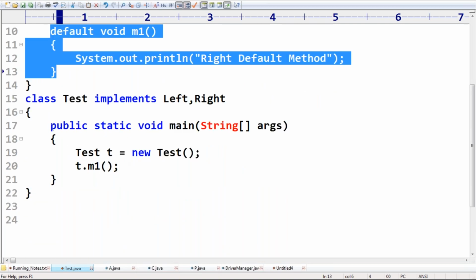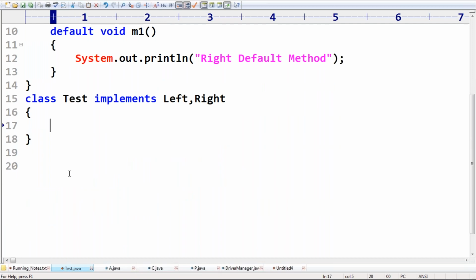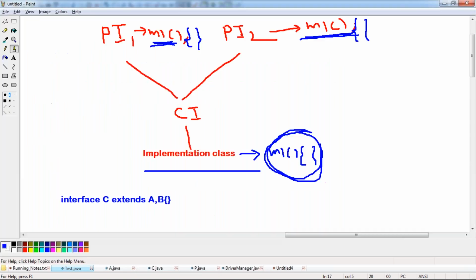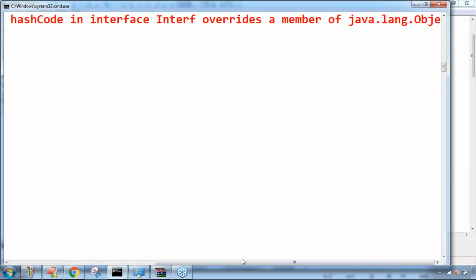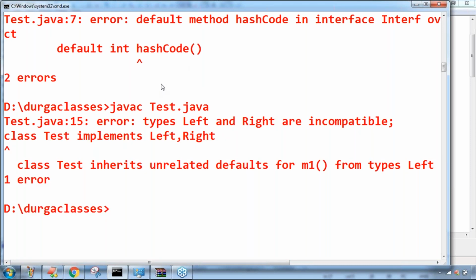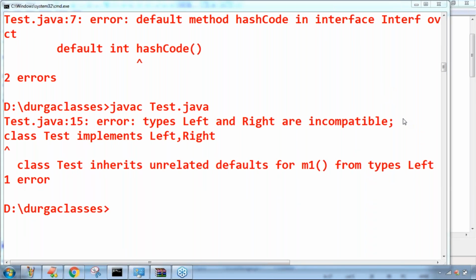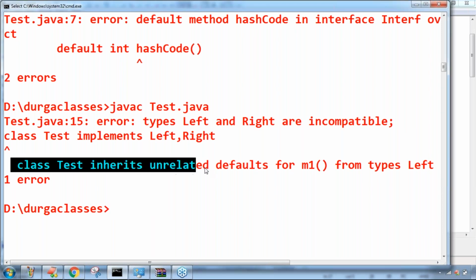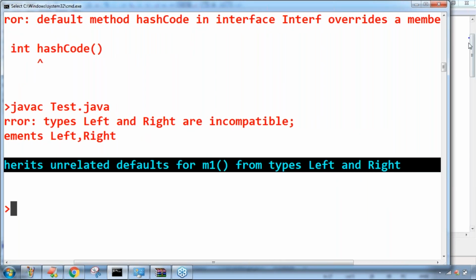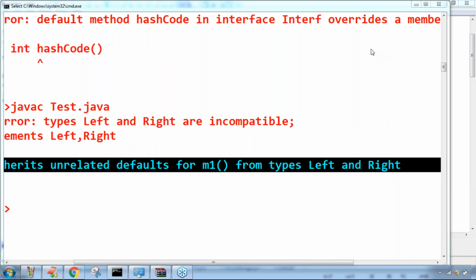Now let me remove this main method, leaving only the declaration: class Test implements Left and Right. Immediately we get an error by default. You can cross-check. The error says: types Left and Right are incompatible; class Test inherits unrelated defaults for m1 from types Left and Right. It tells the problem very clearly.